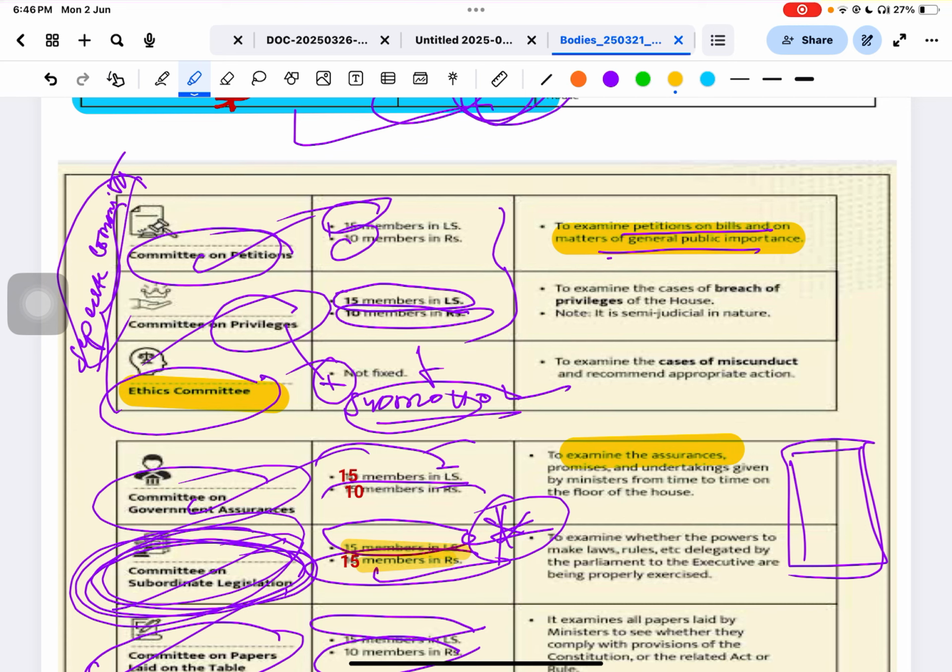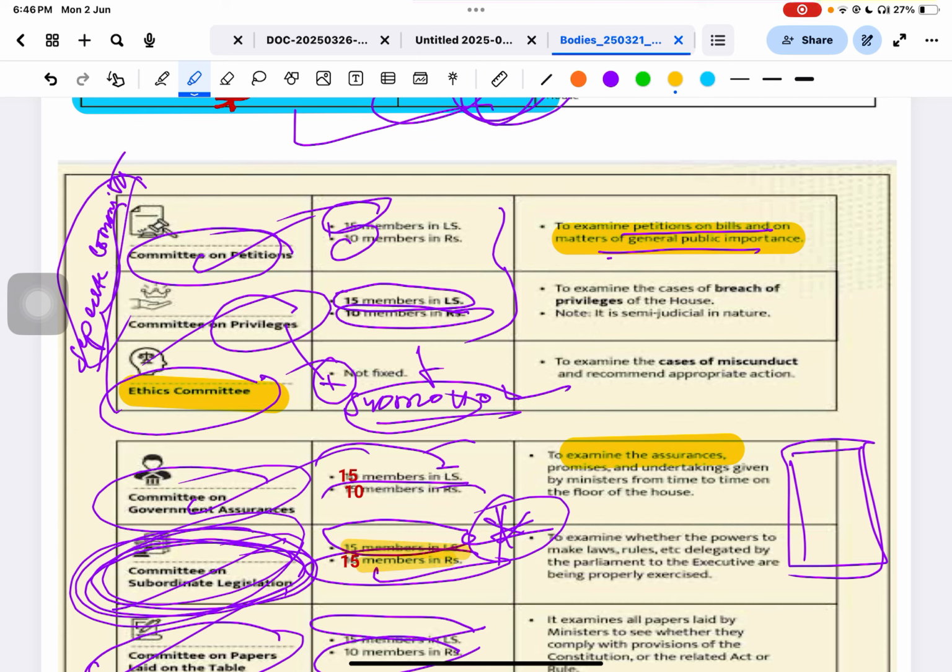It is semi-judicial in nature, meaning it has the power to give punishment. This is very, very important. But please remember, it cannot take suo motu action. Only when there is a complaint will it take up the matter. I asked this question only to you: whose committee can take suo motu action? This committee cannot take suo motu action.